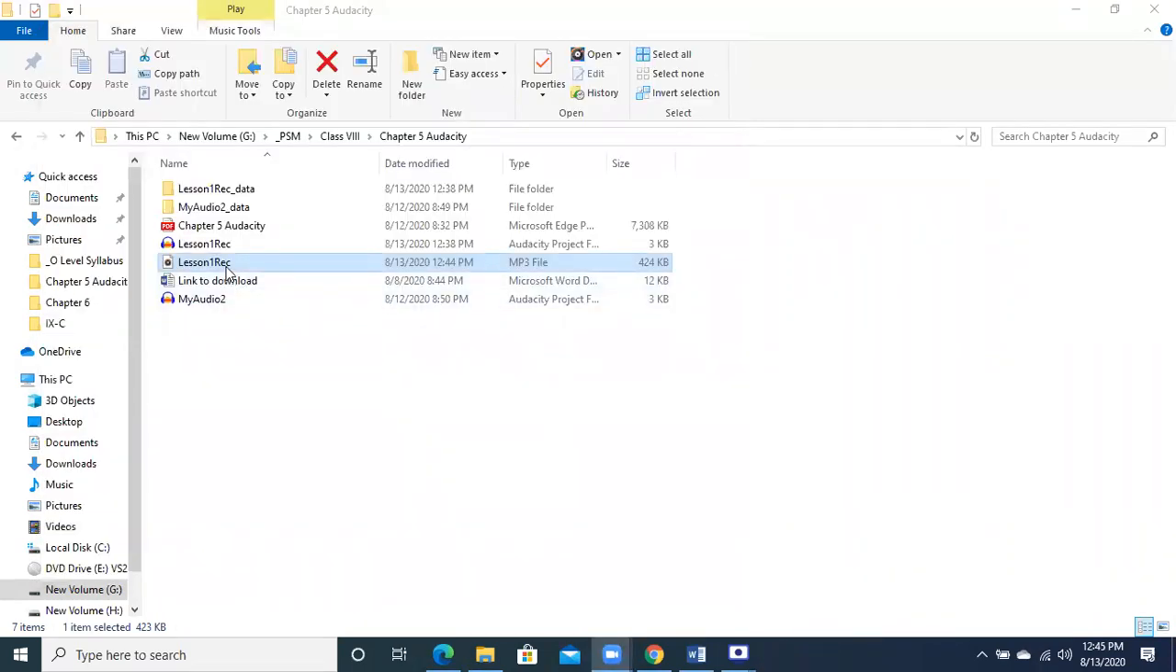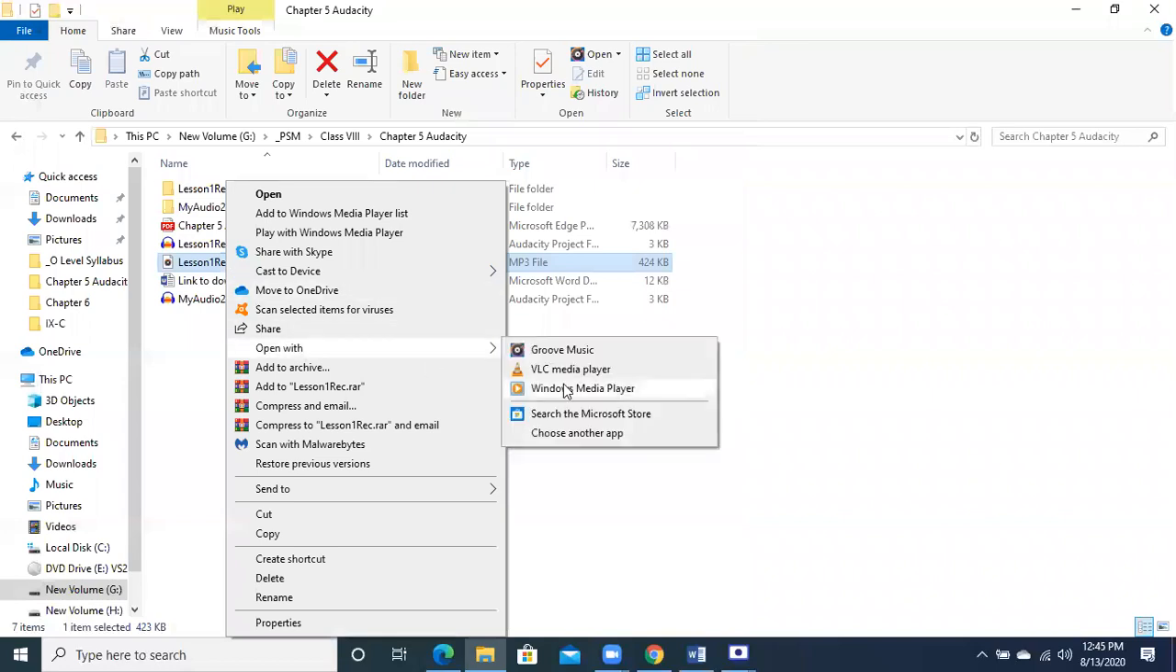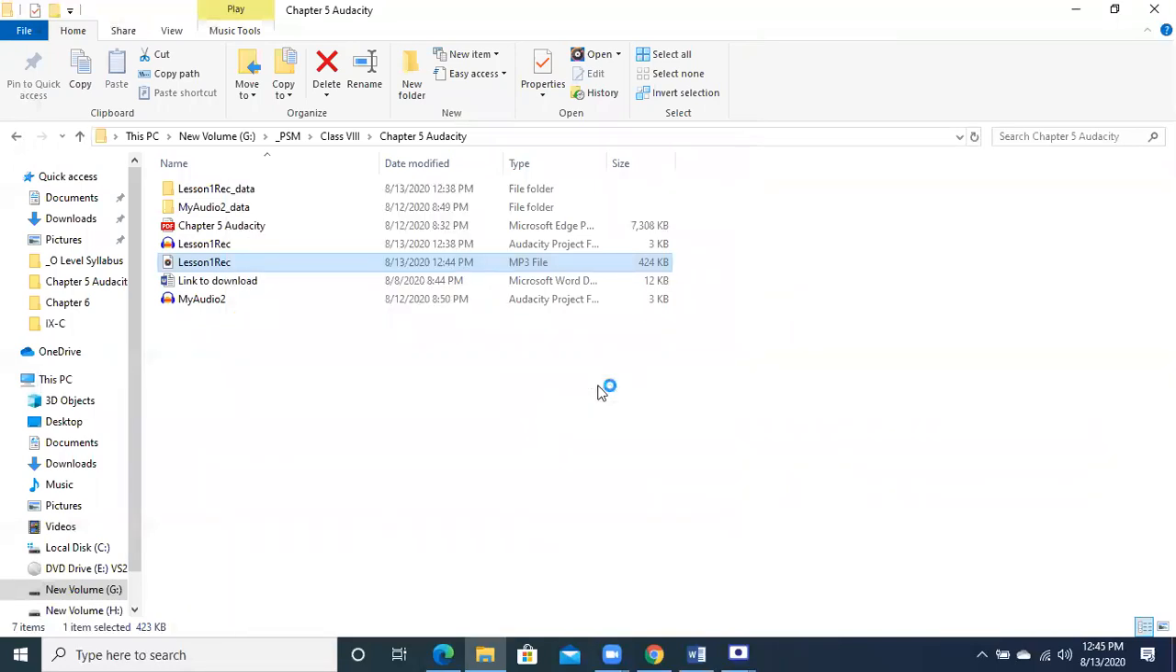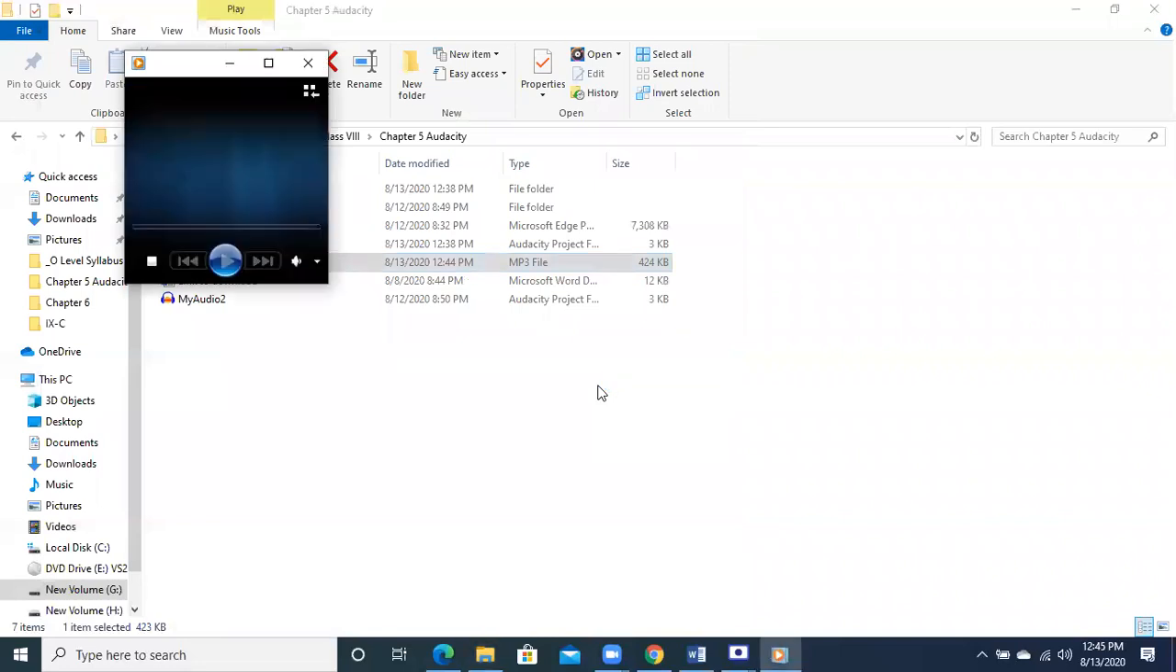Now if I want to open it with some other software, for example VLC player or Windows Media Player, it will be opened. It is showing the options now. Open with में options show हो रहे हैं.